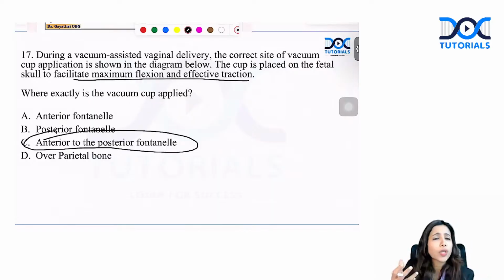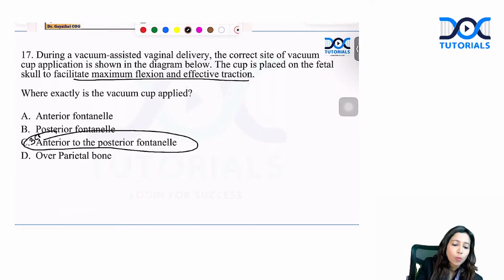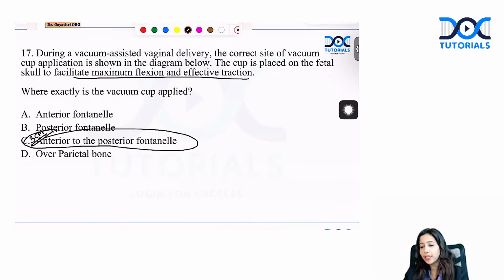Some students were even telling they had given it in centimeters. Can someone confirm in the comment section what centimeters were given? If so, the best answer is 3 centimeters anterior to the posterior fontanelle.